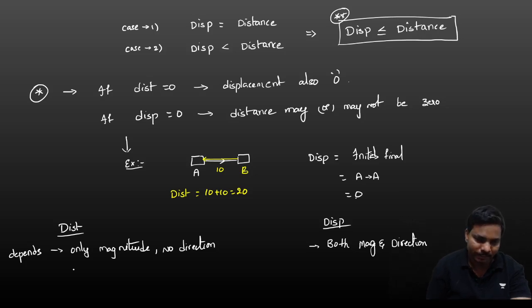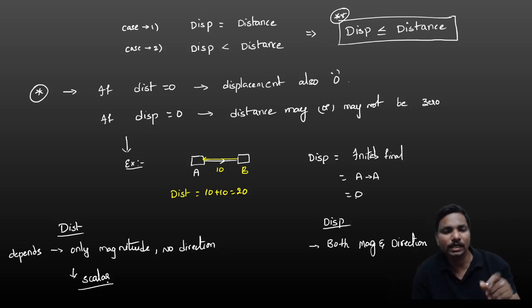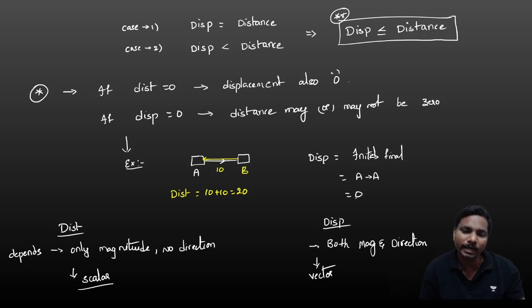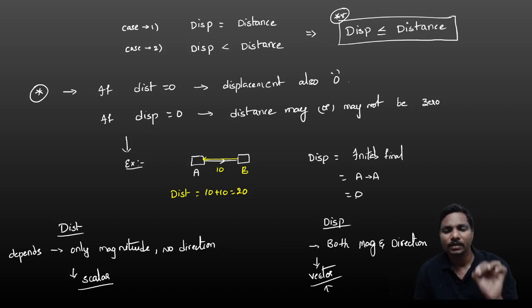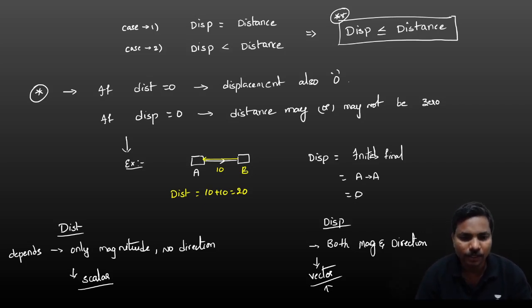So distance, depending only on magnitude, is a scalar quantity. A scalar quantity is nothing but that which depends only on magnitude but not direction. Displacement is a vector quantity. Why? Because a vector quantity is that which depends on both magnitude and direction. So distance is a scalar, displacement is a vector. All of you clear? Very important.